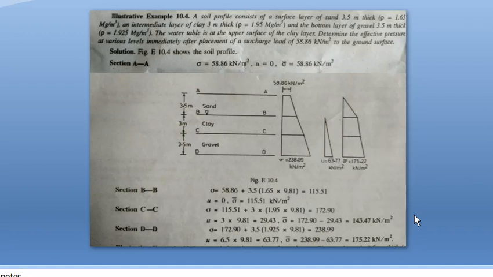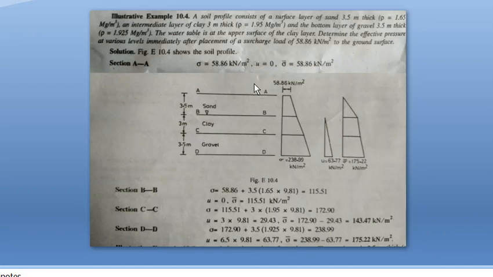Next problem. A soil profile consists of a layer of sand 3.5 meter, 3 meter clay and 3.5 meter gravel. Here also different soil layers are given, and the mass density of each layer is given in megagram per meter cube. So by multiplying by 9.8, we will get the value in kilonewton per meter cube, that is the unit weight.